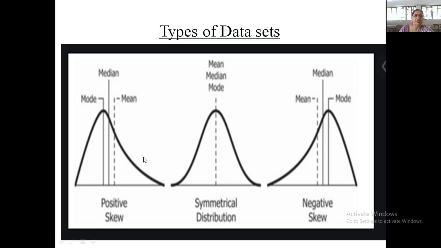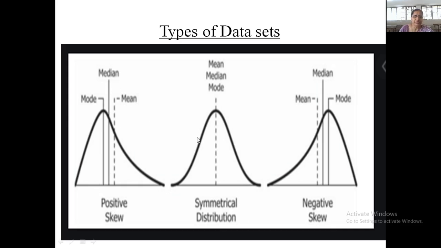Now, if you look at the graphs of the data sets, you can see here most of the data is concentrated at the lower part, and here mode is close to this particular end. Okay, so it is nearer to this lower end, and here median value is somewhere here, and arithmetic mean is at the last of this particular curve. So this is the example of positive skewness. So in that case, mode is less than median is less than mean.